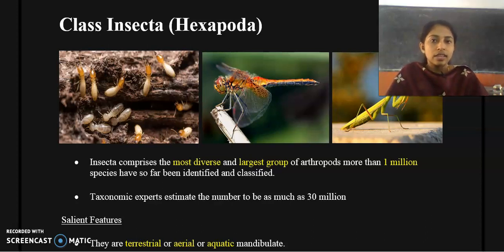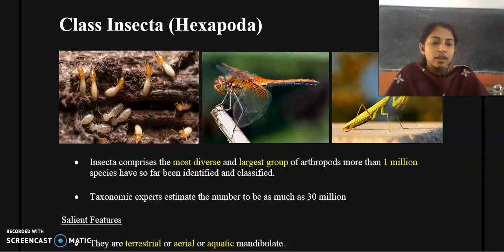All the insects, or all the members of class Insecta, possess mandibles. That is, they possess a particular mouth part which is called the mandible, or the jaw-like structure. That's why they come under the subphylum Mandibulata. Insects are the most diverse class under the phylum Arthropoda. It is the largest class under the phylum Arthropoda, and it is the most diverse class also.